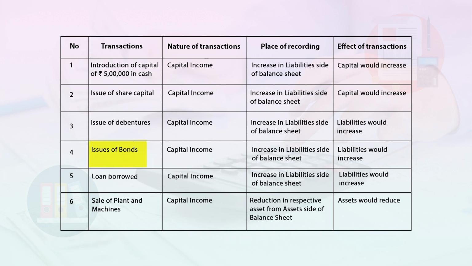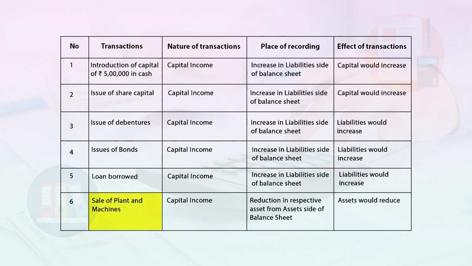Next is issue of bonds. Nature of transaction is capital income. Place of recording is liabilities side of balance sheet, and effect of the transaction is liabilities would increase. Fifth transaction is loan borrowed. Nature of transaction is capital income. Place of recording is increase in liabilities side of the balance sheet, and effect is liabilities would increase.